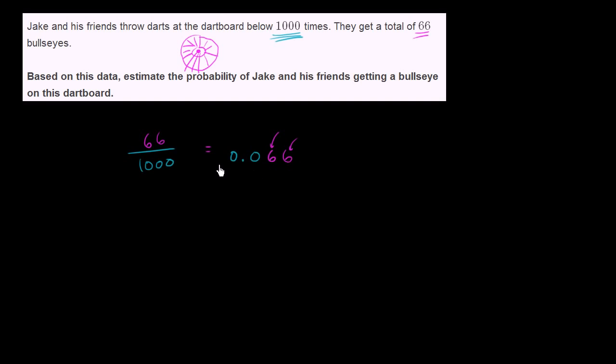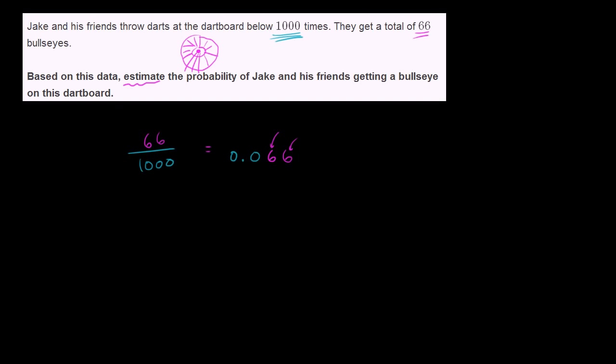And the reason why, you might say, well, why isn't this actually the probability? Why does it say estimate the probability? Why can't I say that the probability is actually 0.066? And the general idea here is maybe they got lucky this time, or maybe they got unlucky. In fact, there's some probability that even if the probability is very low of hitting the bullseye, they just got super, super, super lucky this time.